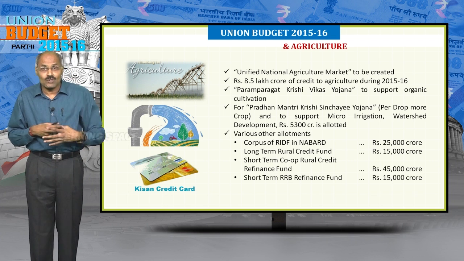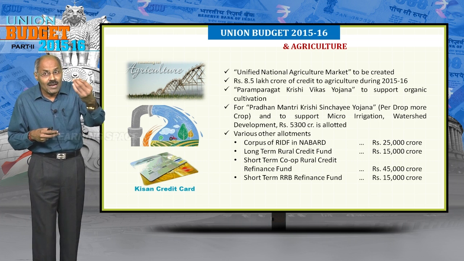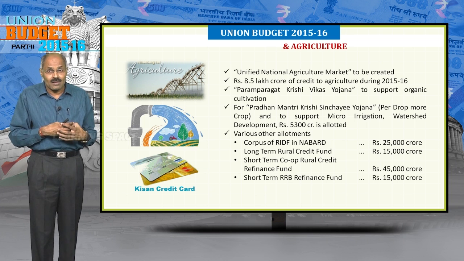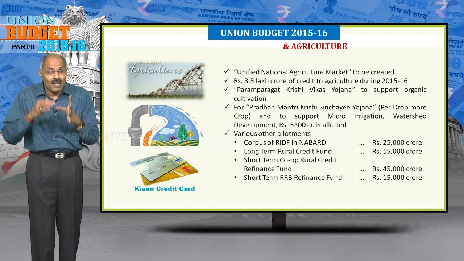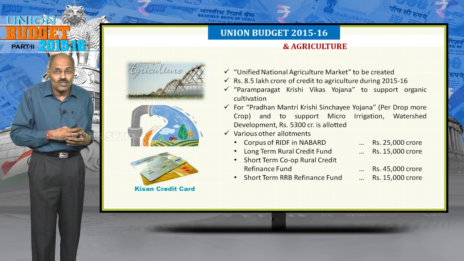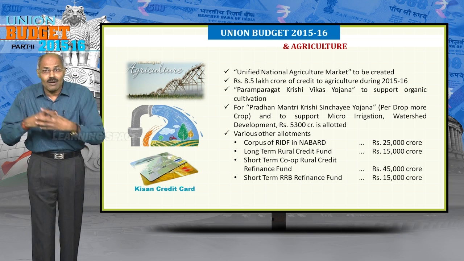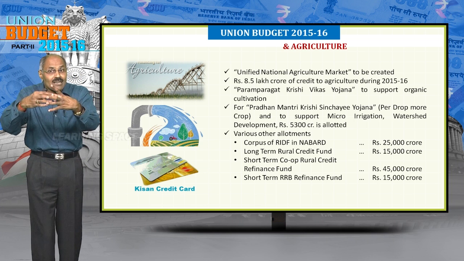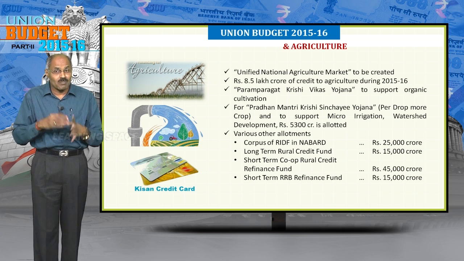Then for Pradhan Mantri Krishi Sinchai Yojana, which was announced in the last budget, basically for irrigation, and for other watershed development schemes and micro irrigation schemes, the budget allotment is 5,300 crores. Please don't forget.